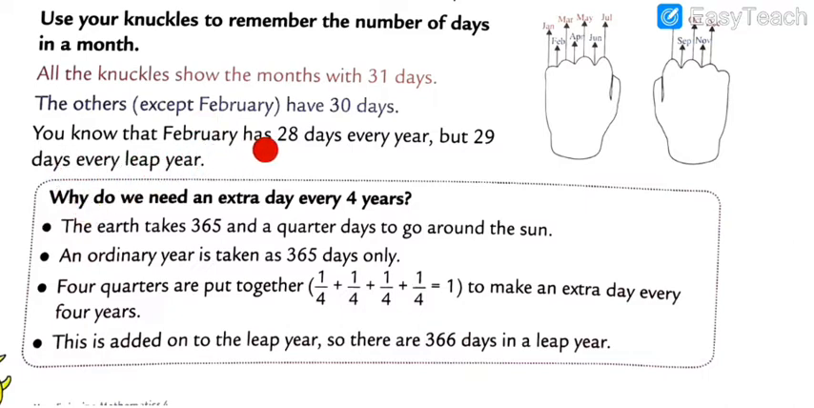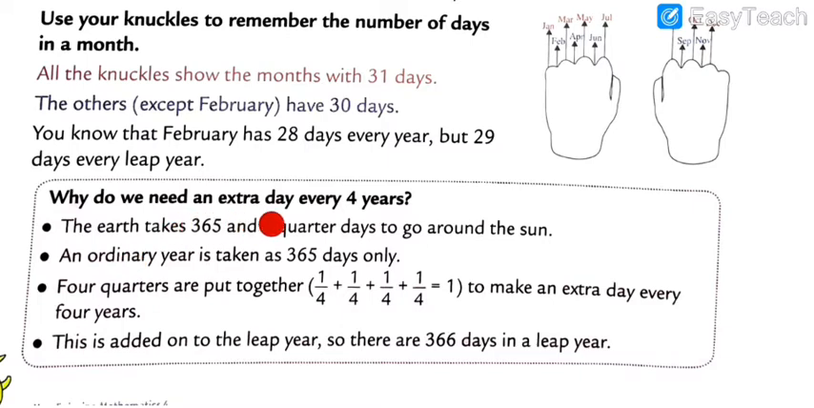You can also say February has 28 days every year, but 29 days in a leap year, as I told you before. So we know February has how many days, my dear students? In February, 28 days. And if it is 29 days in February, that year is called a leap year. Got my points, all of you? So note down all these things, dear all.